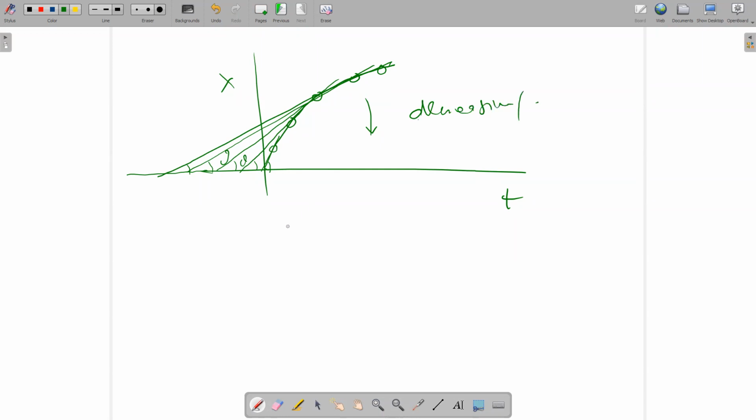So if it is decreasing, then velocity time graph will be what? Velocity time graph means it is decreasing constantly. So if it is decreasing constantly, the velocity time graph will be like this one. Because at initial position, it is maximum. Then here, then here, then here. Okay, understand?